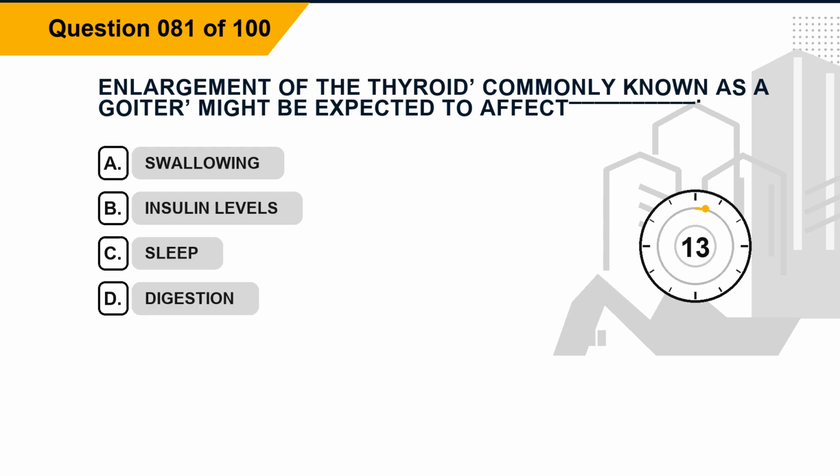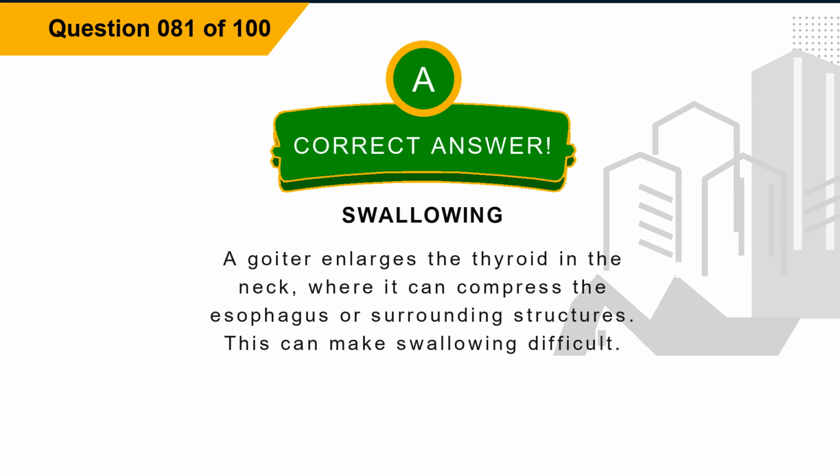Question 81. Enlargement of the thyroid, commonly known as a goiter, might be expected to affect blank. Option A, swallowing. Option B, insulin levels. Option C, sleep. Option D, digestion. The correct answer is option A, swallowing. Explanation. A goiter enlarges the thyroid in the neck, where it can compress the esophagus or surrounding structures. This can make swallowing difficult.